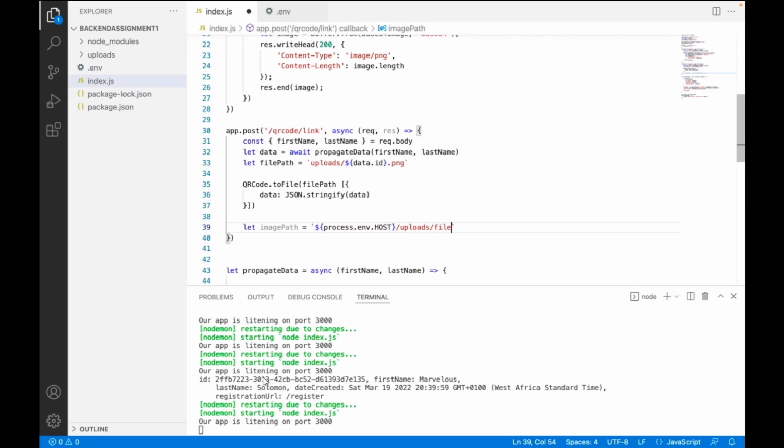Okay, so I am guessing we are still having undefined. Okay, fine. So what I'm going to do right now is let me do this. So we have let file paths in here.